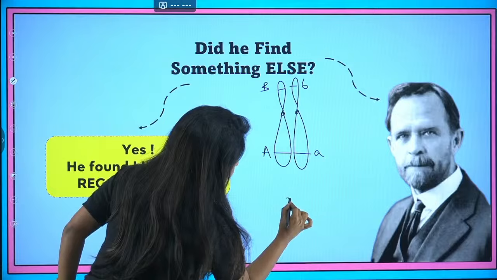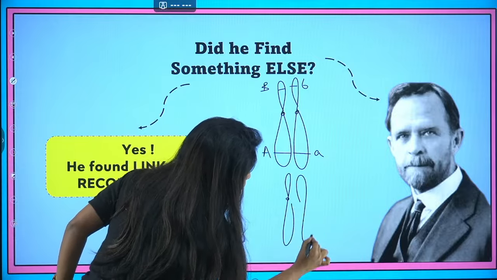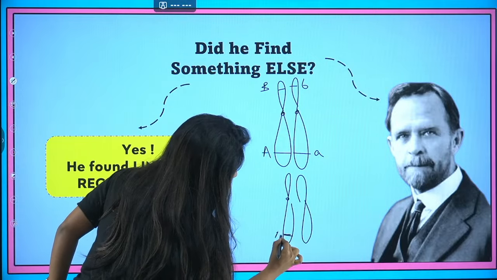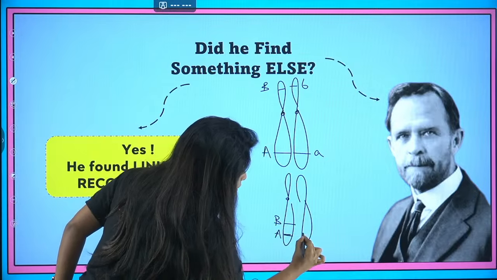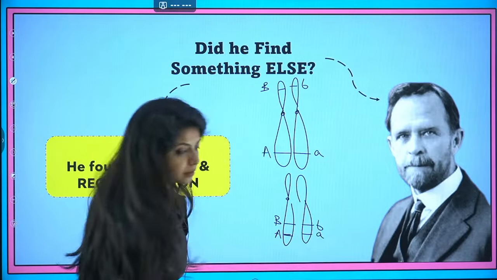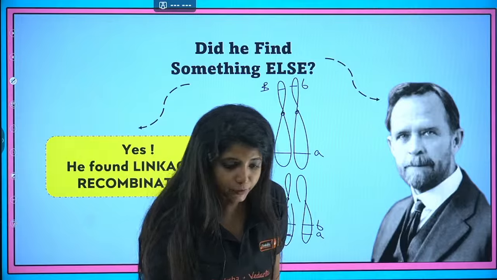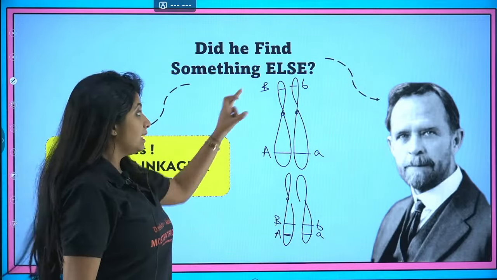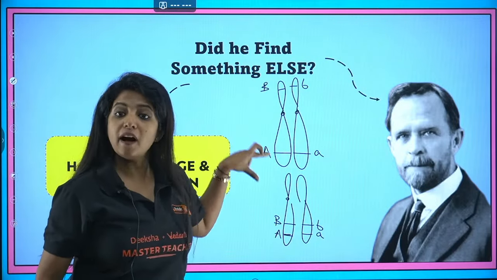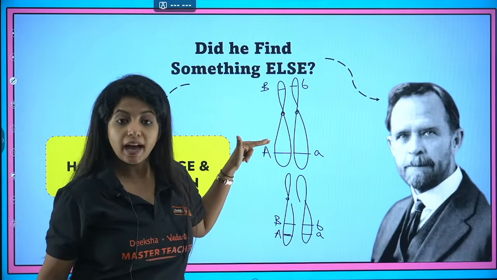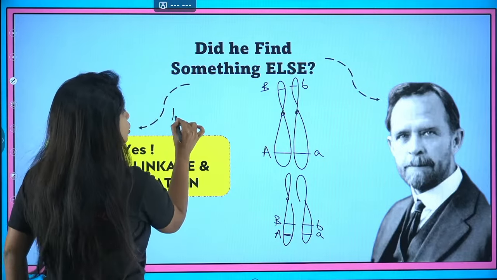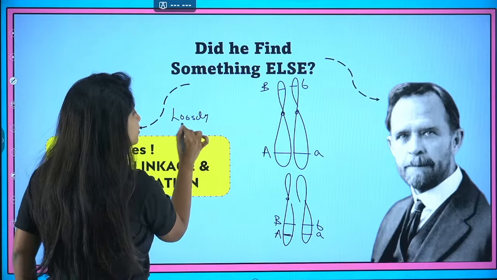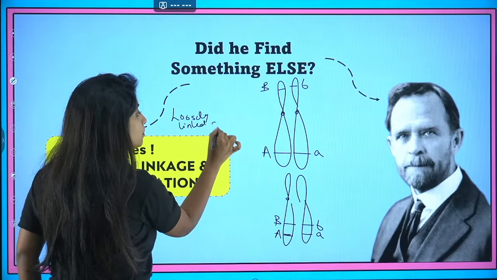And there is one more scenario. I have capital A and capital B here itself, and small a and small b here. Okay, cool. Now listen to me. These genes, which are far away from each other, I call them loosely linked genes.